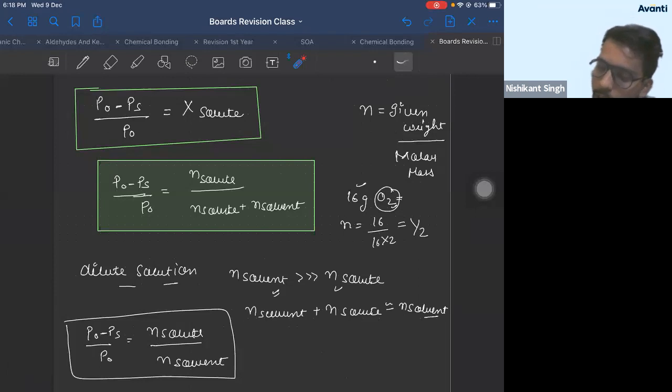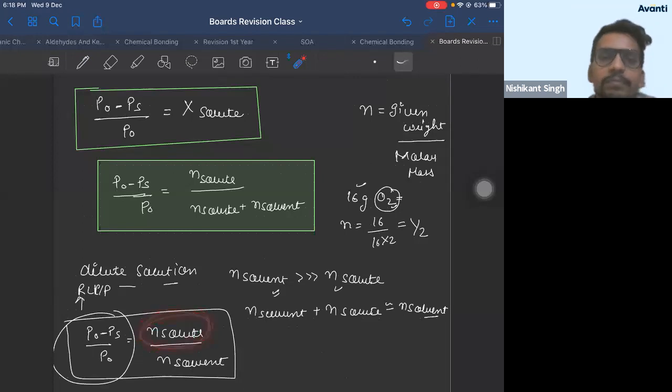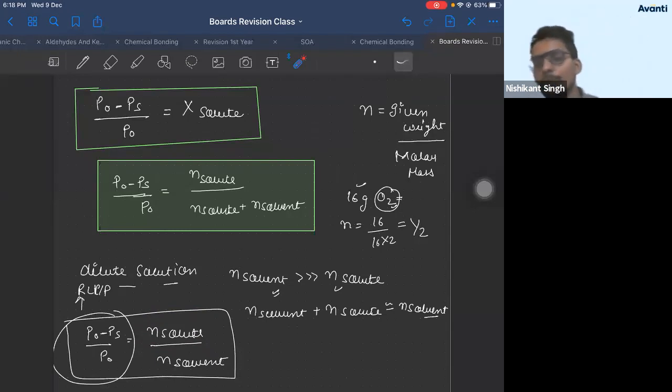Now see, this is your relative lowering of vapor pressure. And relative lowering of vapor pressure depends directly on the amount of solute. Therefore, it is a colligative property. Generally in the PU board, they won't ask a numerical on this. They will most likely ask a numerical on elevation in boiling point. But still, all colligative properties are important, so we are discussing it.